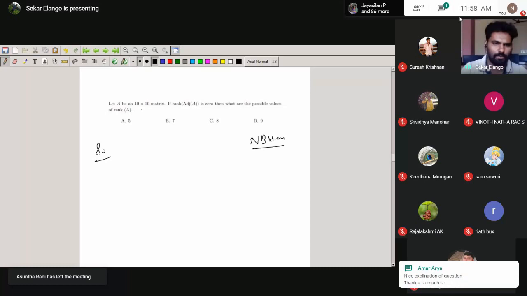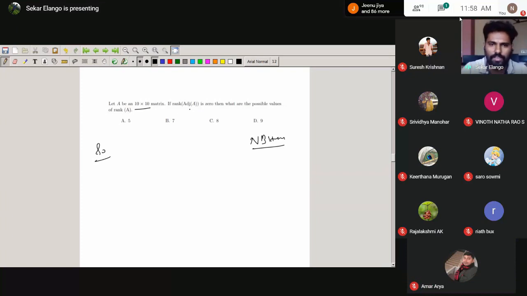They have the question on 10 cross 10, but I can explain for general n cross n matrices. The question is: if the rank of adjoint A is 0, then what are the possible ranks of A? So I will explain the question generally, and then we move on to the given problem. Generally the question is, I can write it.